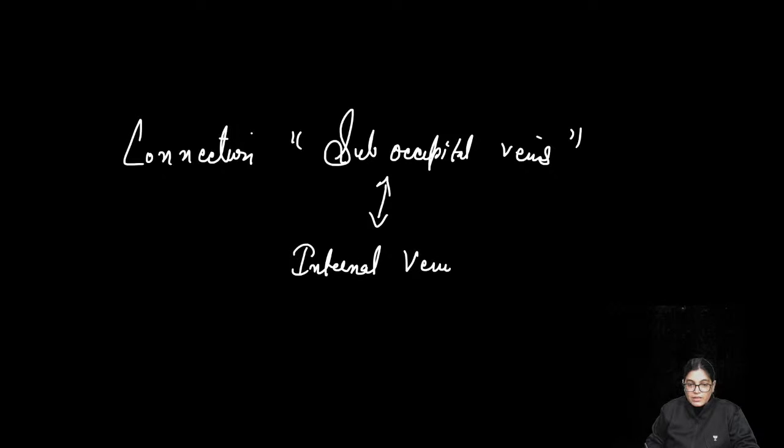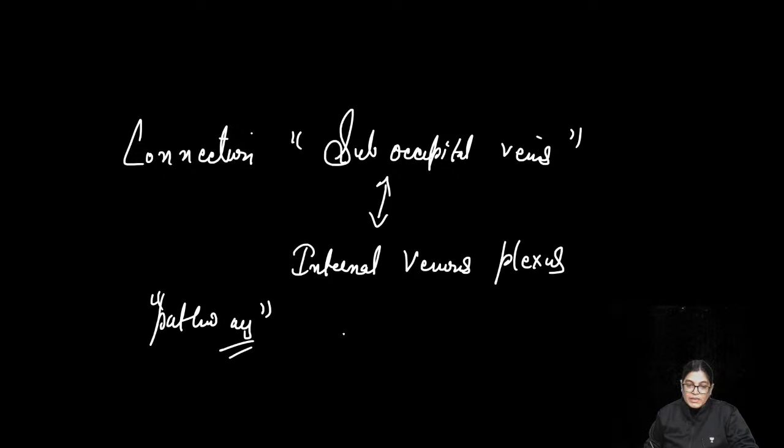So please write on this. Communication of suboccipital veins to the internal vertebral venous plexus is a potential pathway for spreading of infections.